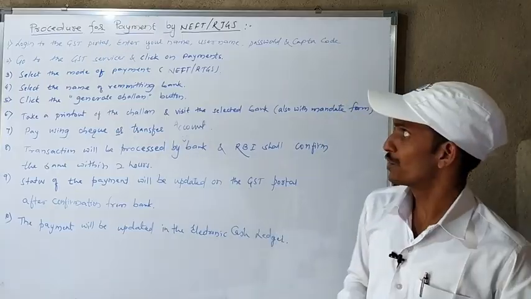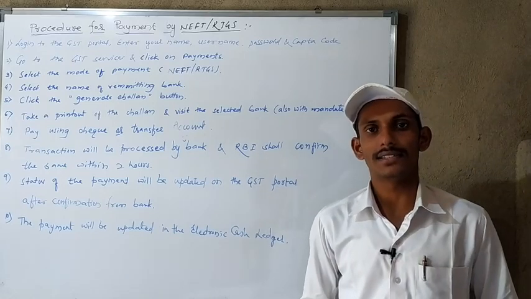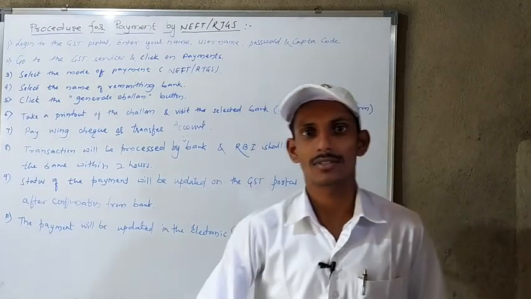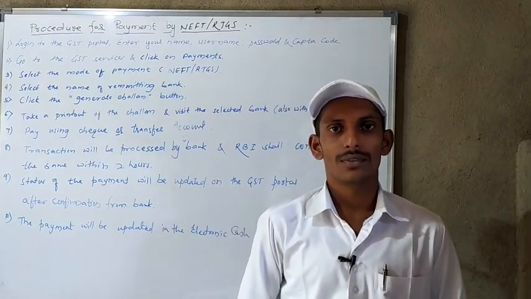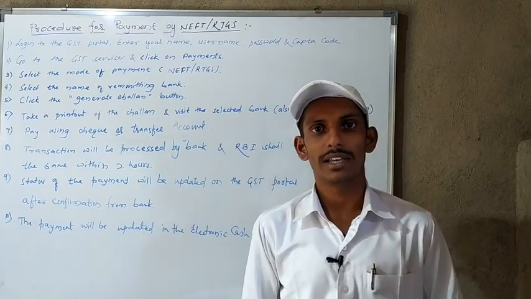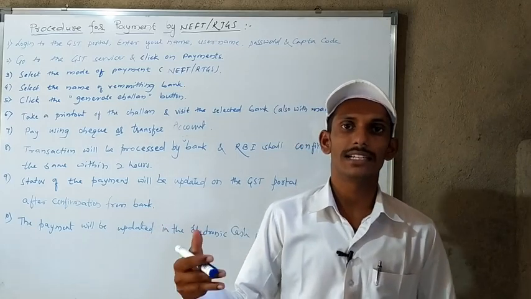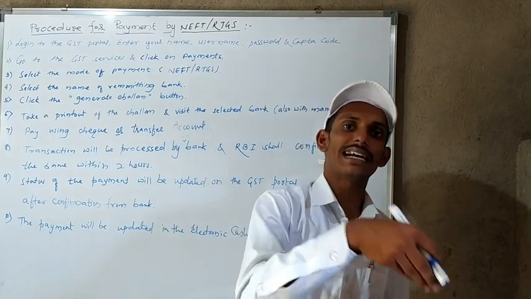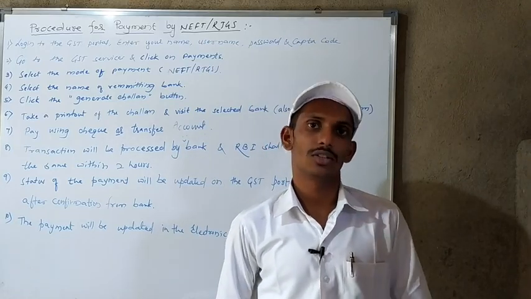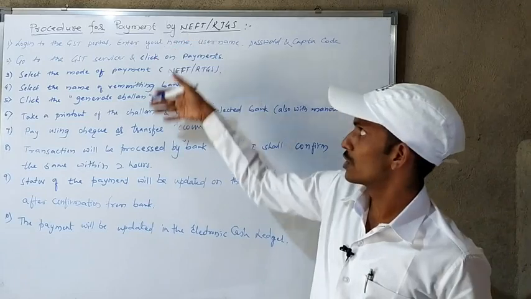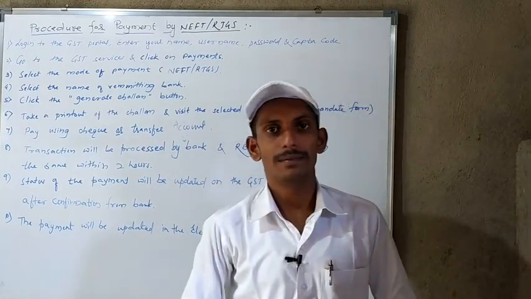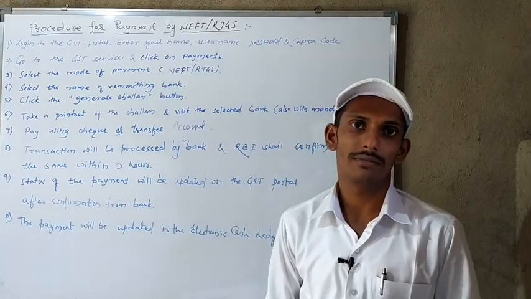Now we'll see the procedure for payment by NEFT or RTGS. When a taxpayer wants to make a payment to the government using the NEFT or RTGS option, as we know, first of all he has to deposit the cash via any of three modes, either NEFT, RTGS, debit card or credit card, into the electronic cash ledger. From that electronic cash ledger he will make the payment to the government. So for the procedure for payment by NEFT, I have listed 10 points, and we'll discuss them one by one.